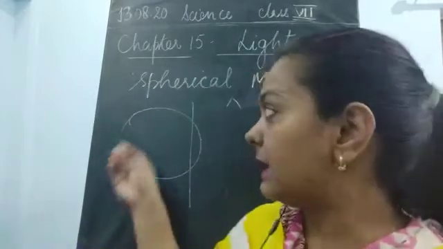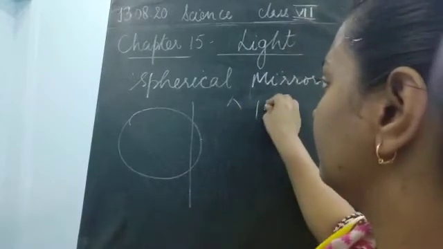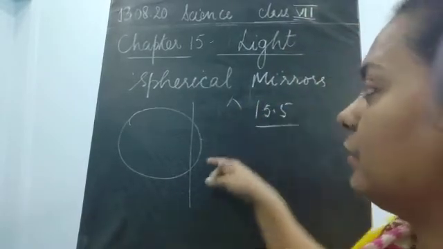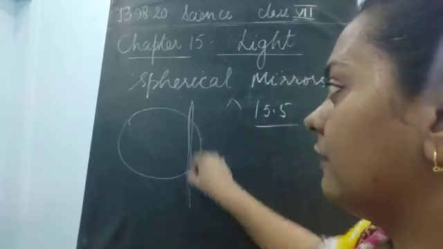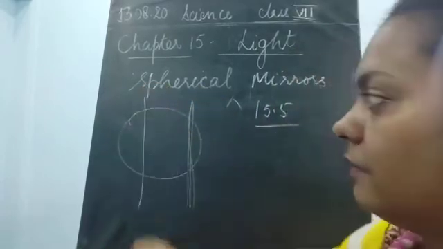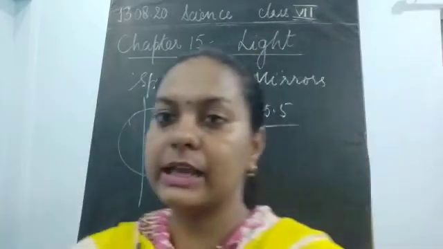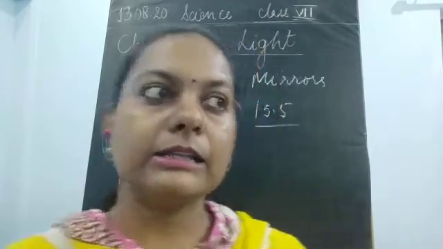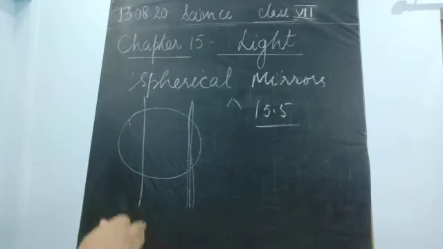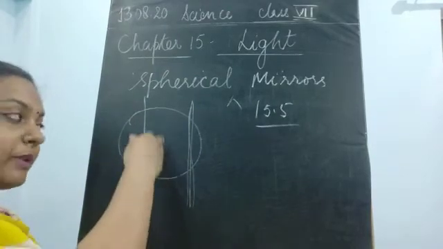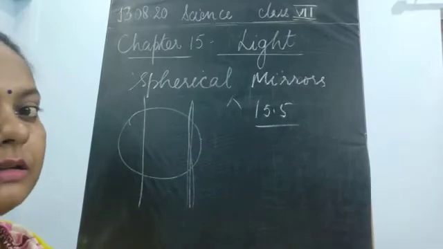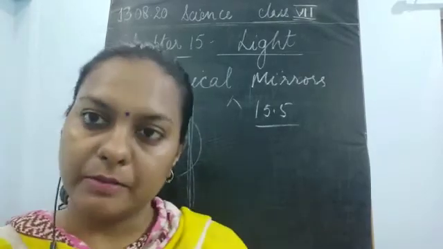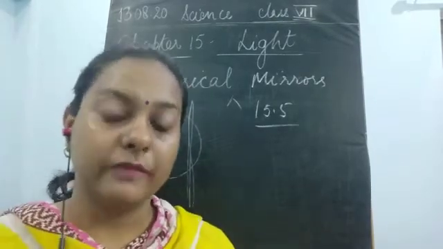Now the next thing you have to do is take a stainless steel spoon. This is activity number 15.5. Now please understand, what do we mean by a spherical mirror? A spherical mirror means any mirror which is cut from a sphere. If there is a glass sphere and we cut a curved surface from it, that becomes the mirror.